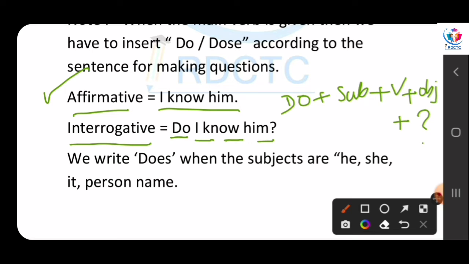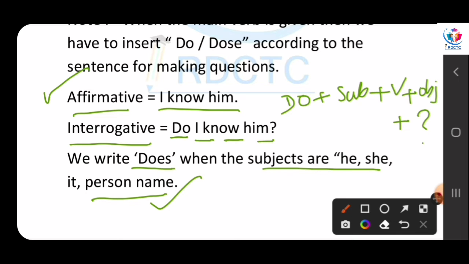Where we have to put do and where we have to put does? We write does when the subject is he, she, it, or a person name. And a person name means a singular person name. Okay? Then we put does. Otherwise, we put do before the subject.